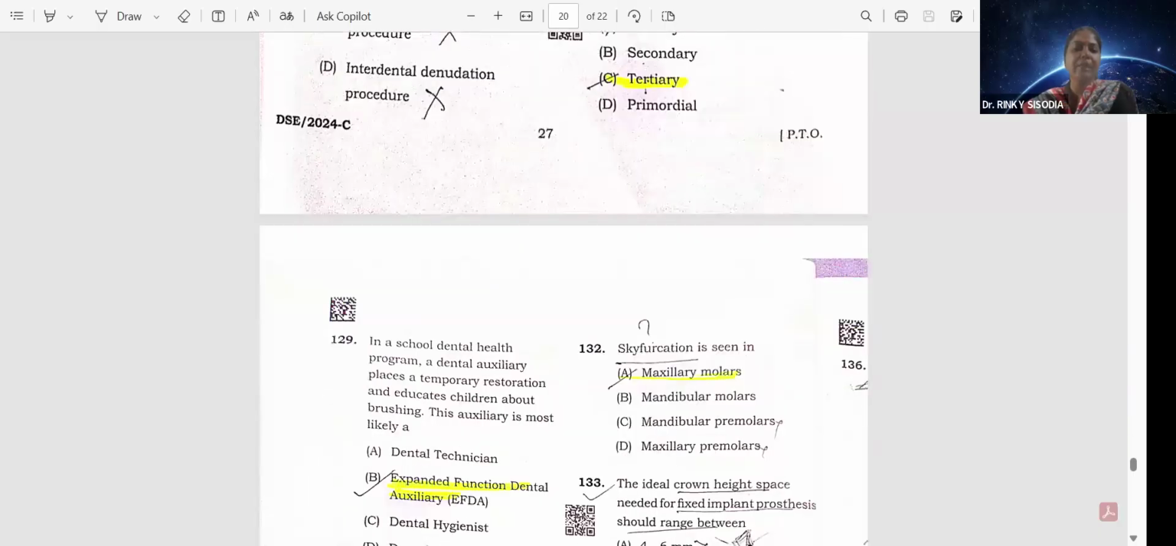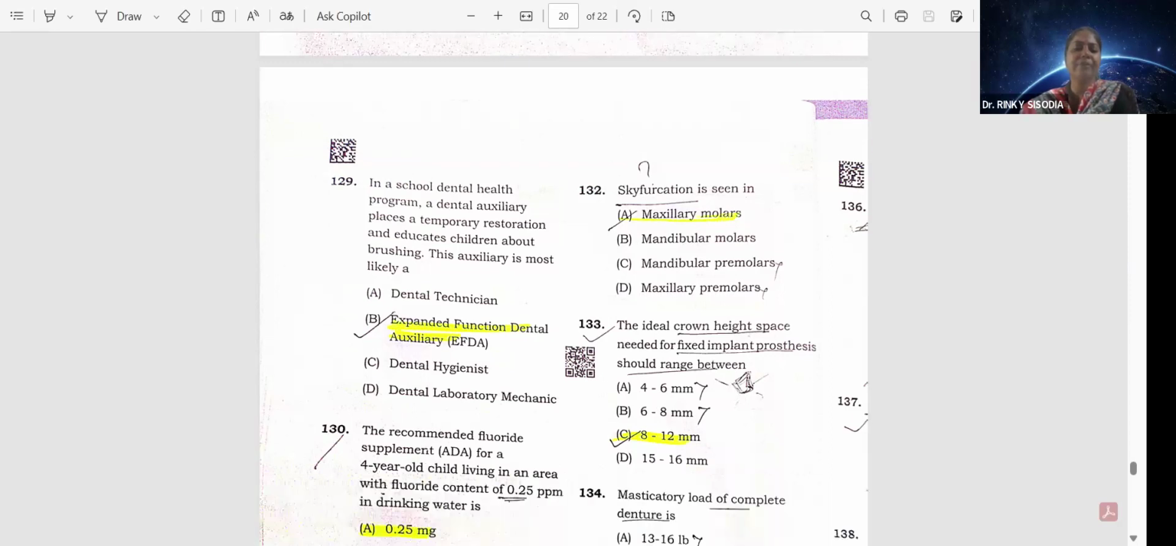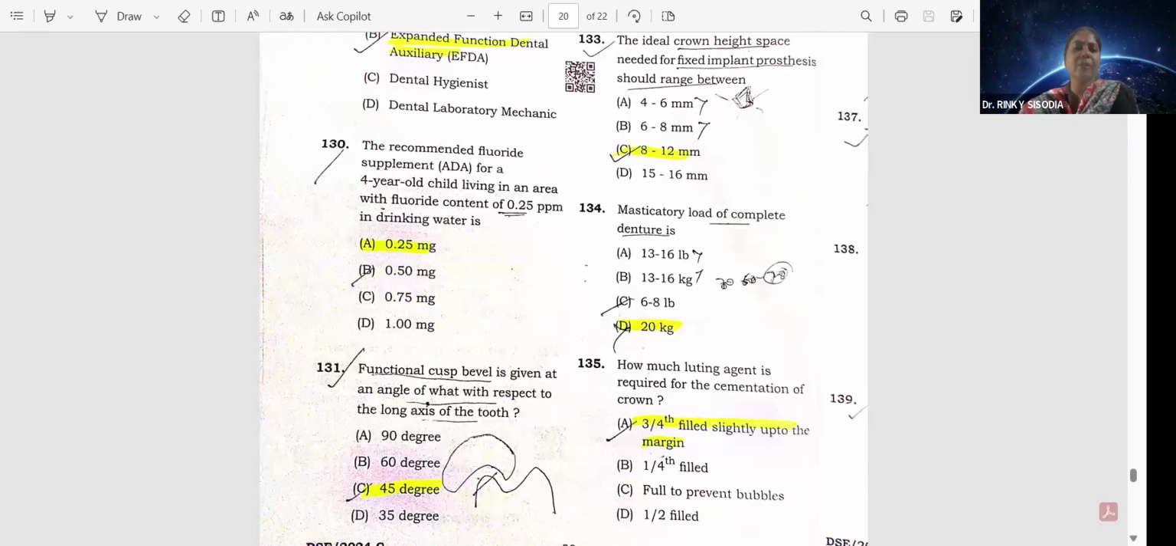Question number 129. In a school dental health program, a dental auxiliary places temporary restoration and educates children about brushing. This auxiliary is most likely an expanded function dental auxiliary (EFDA). Okay, that is option B.